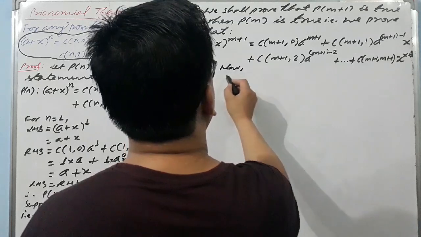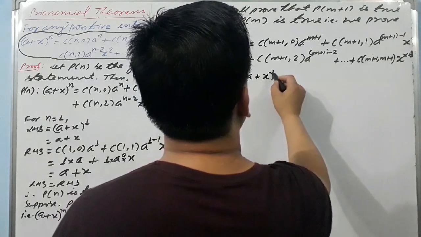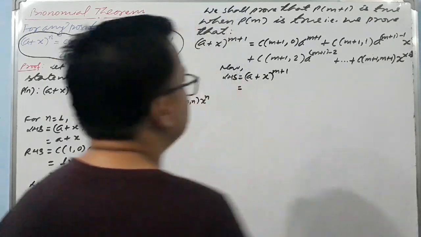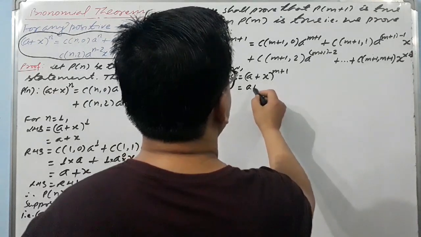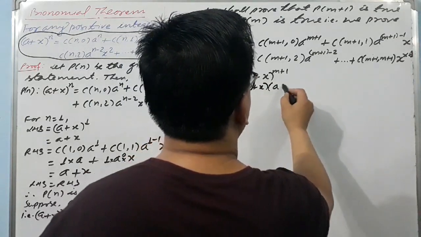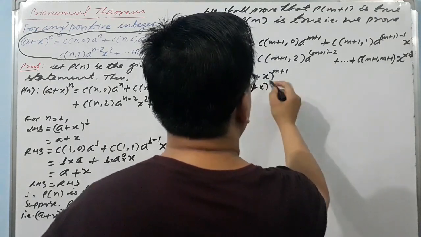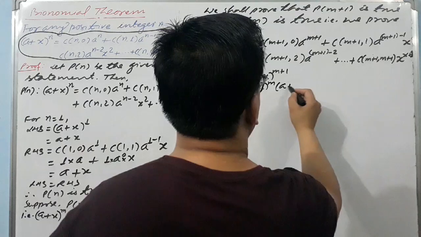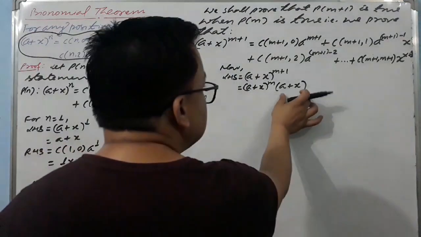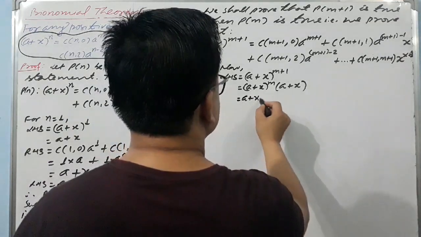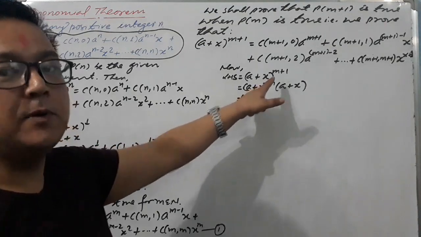Now let's take the left hand side. We have here the left hand side (a plus x) raised to power m plus 1. By using the law of indices, we can write it as (a plus x) into (a plus x) raised to power m. One minute, let me write it down here: m, into (a plus x). No problem, right? So this I'm writing here, a plus x, a plus x. Now let's put the value of (a plus x) raised to power m.